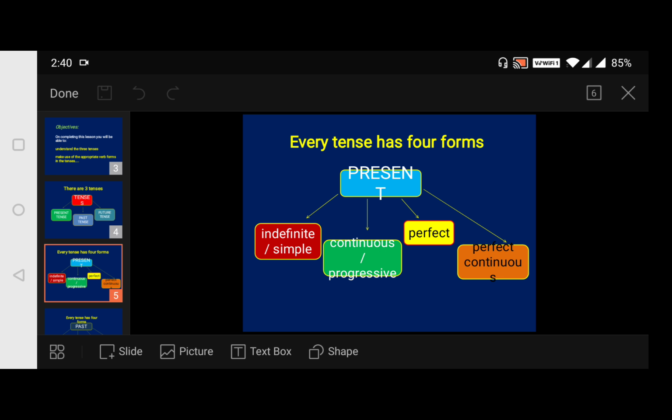Every tense, whether present tense, past tense or future tense, has four forms. How many forms? Four forms. The first form is simple present or indefinite. Then second is continuous, or we can say progressive. Third is perfect, present perfect we say. Then present perfect continuous. So every tense is divided into four forms. If we take present tense, they are classified into simple present tense, present continuous tense, present perfect tense and present perfect continuous tense. Followed? Now moving to our next slide.